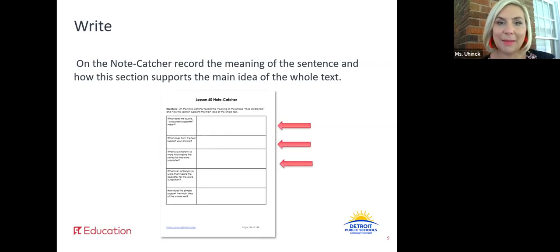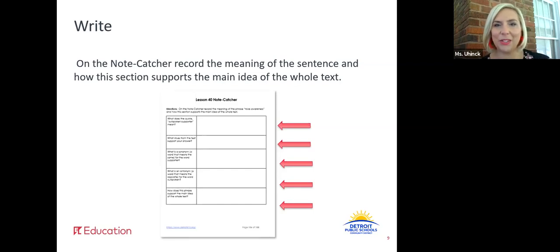And remember, a synonym is a word that means the same. In the fourth box, you're going to tell me an antonym, a word that means the opposite, for the word outspoken. And in this last box, you're going to tell me how this phrase, outspoken supporter, supports the main idea of that whole text. So how does that connect to it? All right, pause this video, take your time, do your writing now.